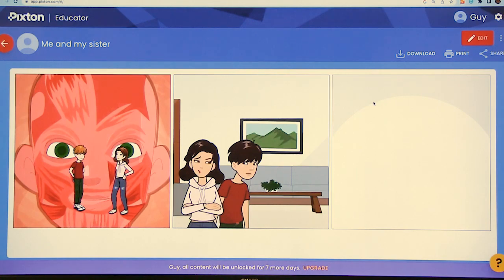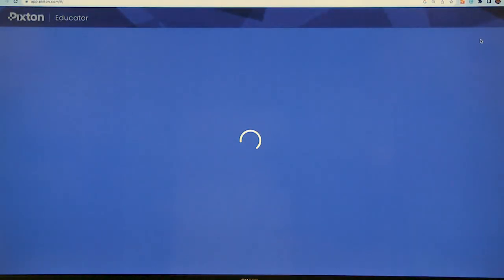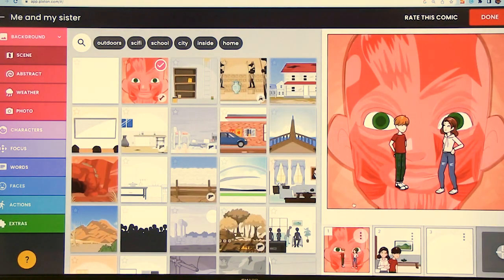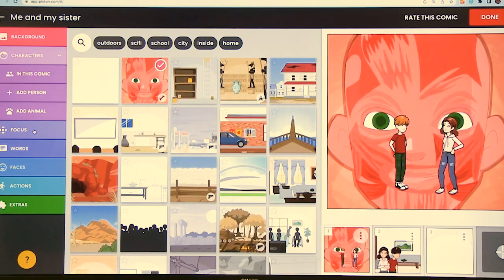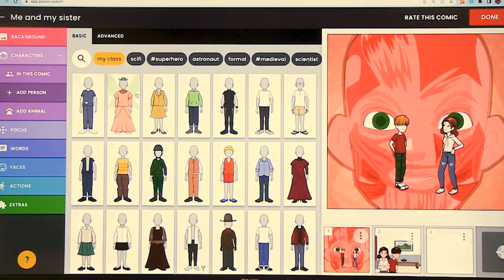How do I add myself into it? So how do I add my character? Because I've got my character. Characters, and add a person. And I can take any person and add them in. That's great. I love cowboy hats. We will use this one.